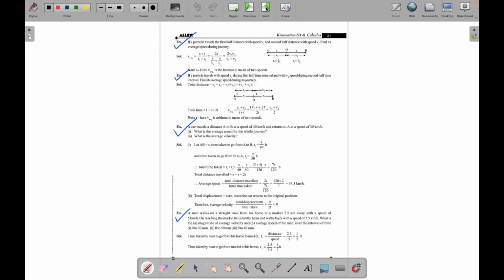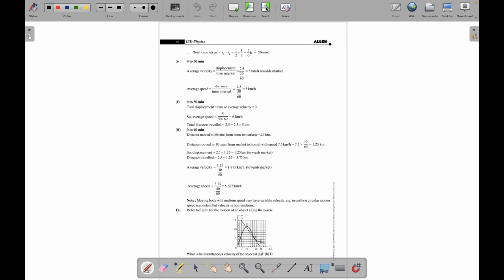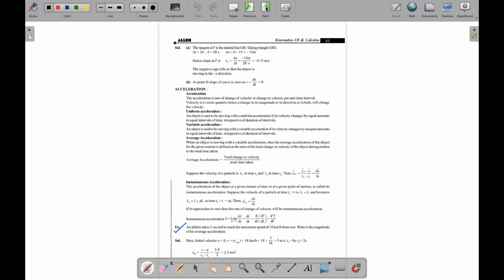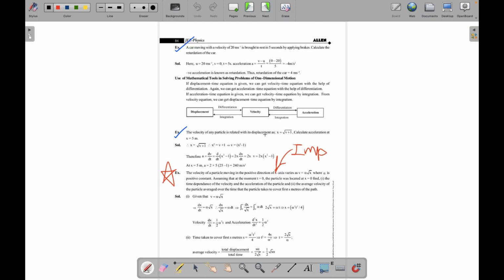Let me show you a question. Like this: velocity of a particle is related to its displacement like this. Calculate acceleration at this point. So here we have to use differentiation. We'll see how.